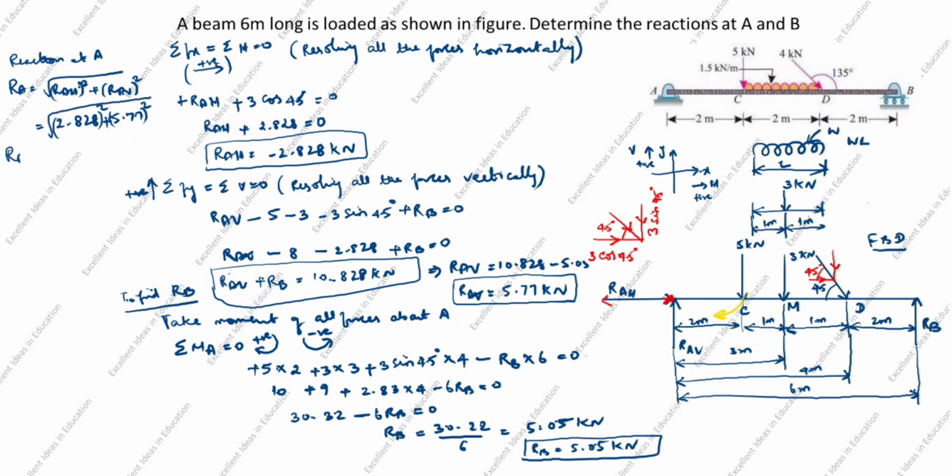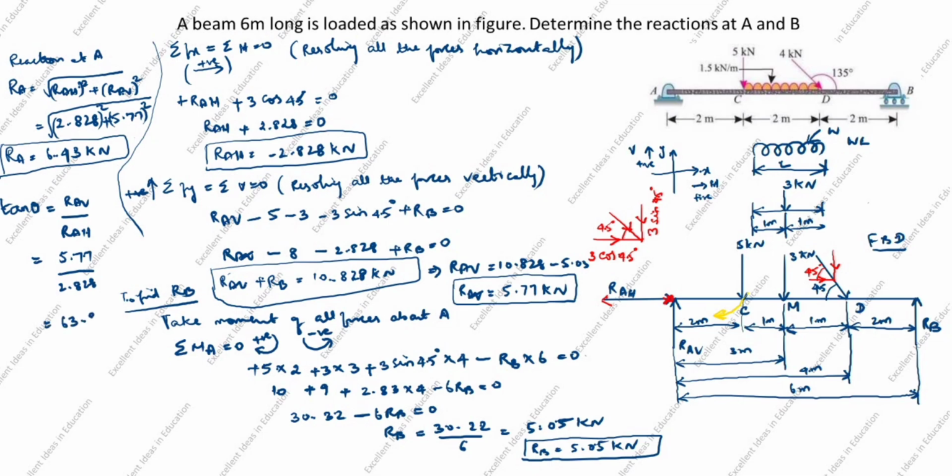RA is equal to 6.43 kilonewton. Now we got RA. Next we will find the direction of the resultant force. What is the direction formula? Tan theta is equal to RAV divided by RAH. What is the RAV value? 5.77 divided by RAH is 2.828, equal to what comes? 63.9 degrees theta.